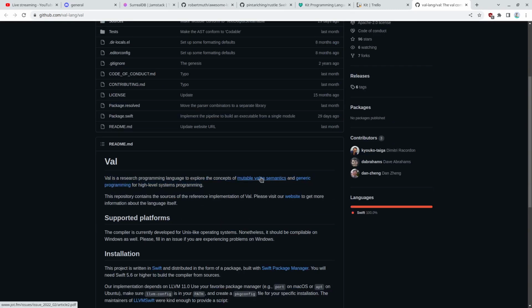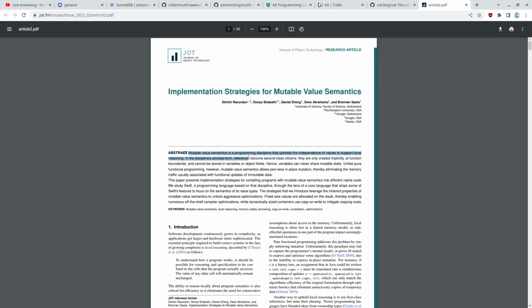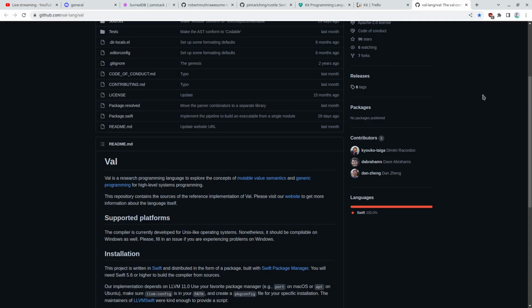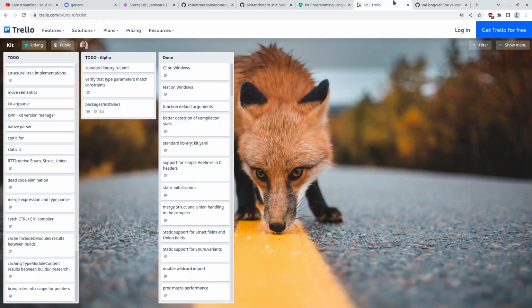Concepts of mutable value semantics. In the strictest form, references become second-class citizens. They are only created implicitly at function boundaries and cannot be stored in variables or object fields. Oh, that's interesting. I'll look at this in more detail later because I think that's an interesting thing.